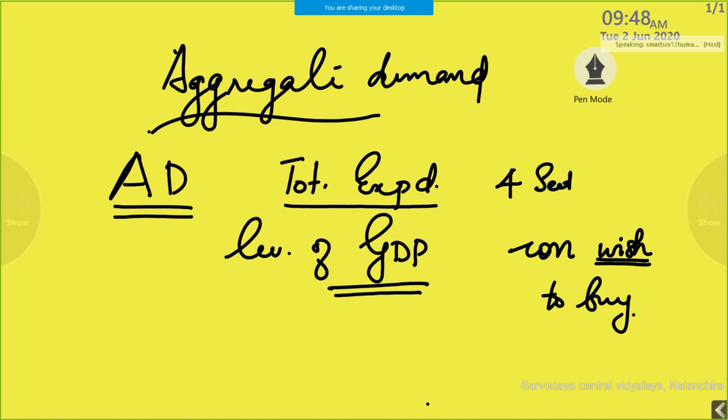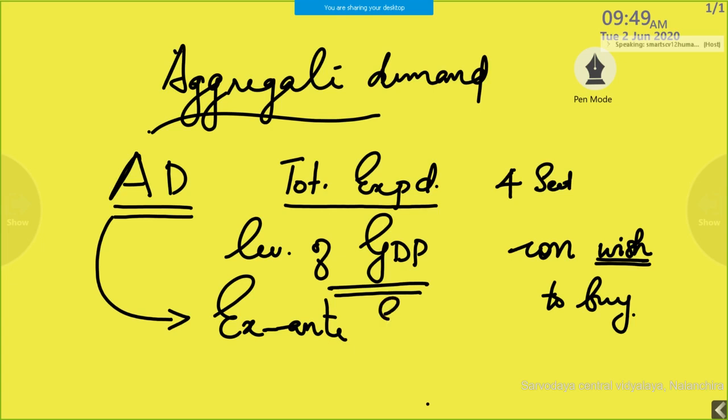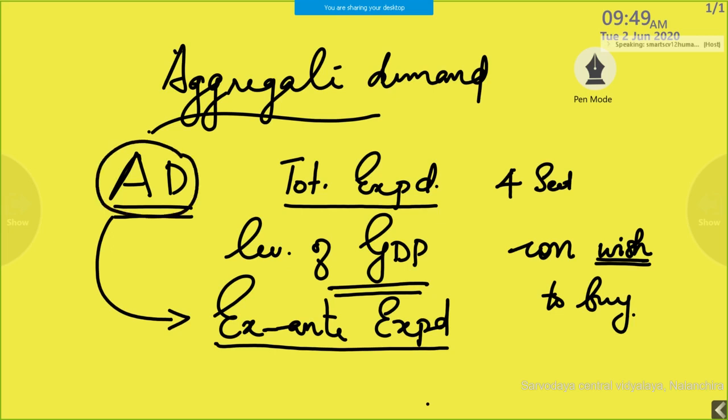Then aggregate demand is always expressed in terms of ex ante expenditure. I think you know what is the difference between ex ante and ex post. So here it is always expressed in terms of ex ante expenditure. Till here okay? So simply you have to take aggregate demand means total expenditure.